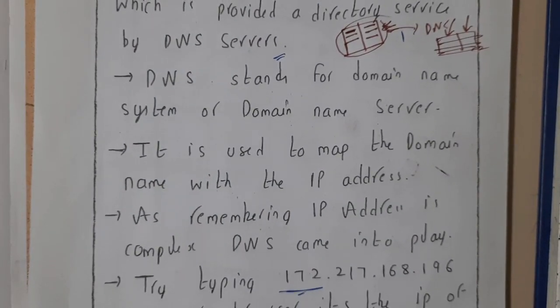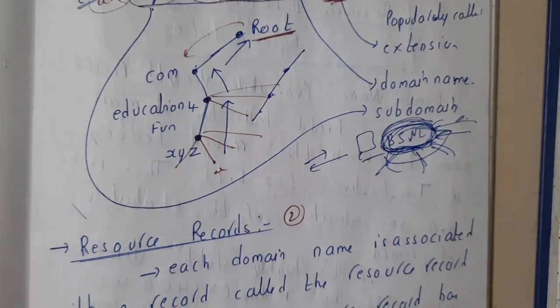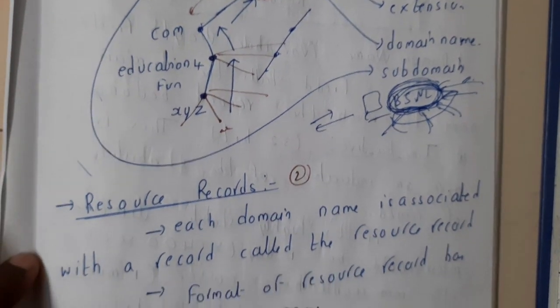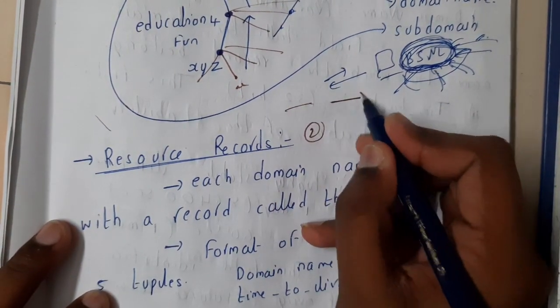In simple words, you can say DNS is nothing but a connection between the IP address and the domain name or the URL, you can say. I hope everyone got some basic idea. In the next lecture, we'll be going through resource records, guys. I told you, right? It is nothing but IP address and the domain name.